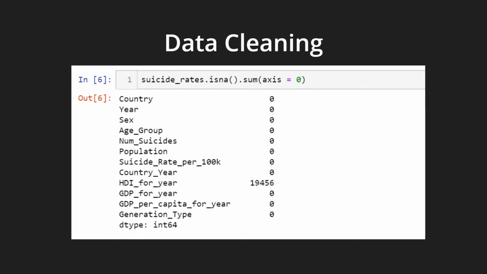So the first thing we did was essentially data cleaning, and as we see here, there are a lot of null values for the Human Development Index on a yearly basis. And we thought this was not good because based on a simple assumption that the more developed a country, probably the suicide rate is lower. It's just a very naive assumption to make, but it may be true. And so we don't know, and we want to include Human Development Index as a feature in our model.